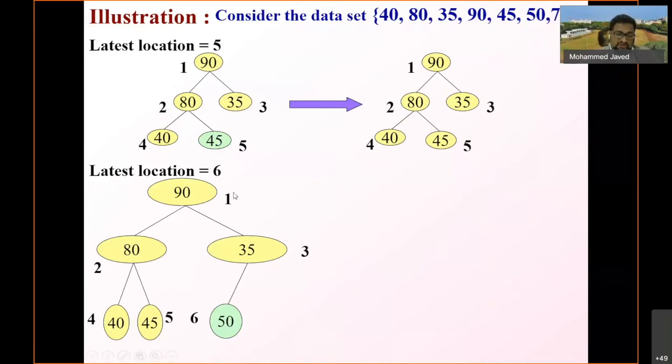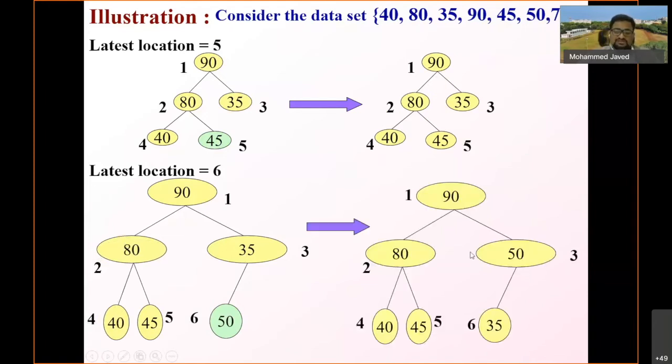It is not a heap because the child value is larger than the root value here. So 50 and 35 should get swapped. This is how the swapping will take place. 50 was a disturbed child, so now again I have to check whether its value is less than the root node or not. Yes, the value is less than the root node, hence it is a heap now.